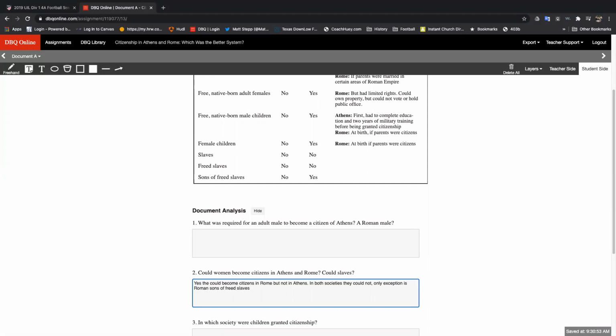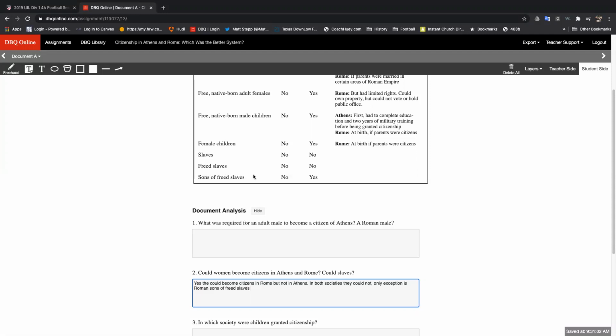I'll repeat that one more time. In both societies, they could not. Only exception is Roman sons of freed slaves. And then that's your answer for number 2. It says, in both societies, they could not. Only exception is Roman sons of freed slaves. So that bottom part right there.